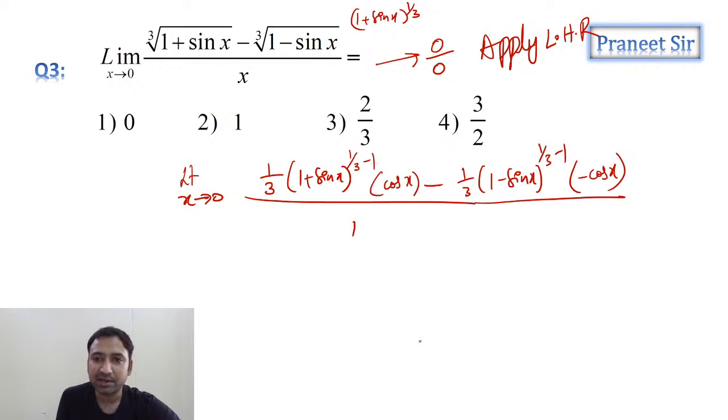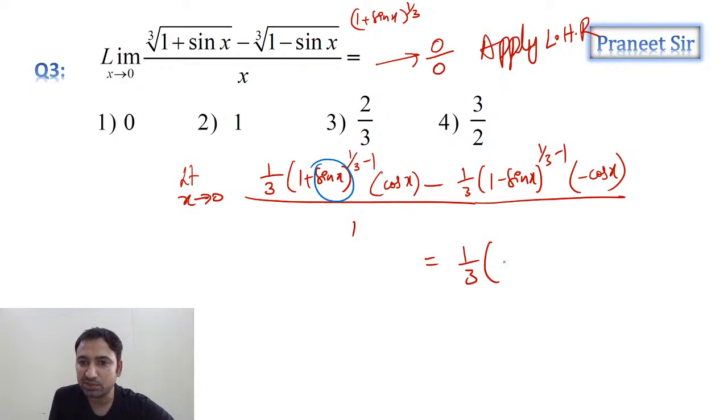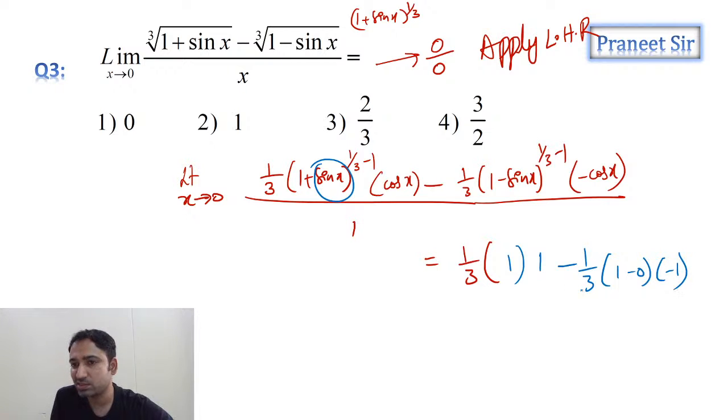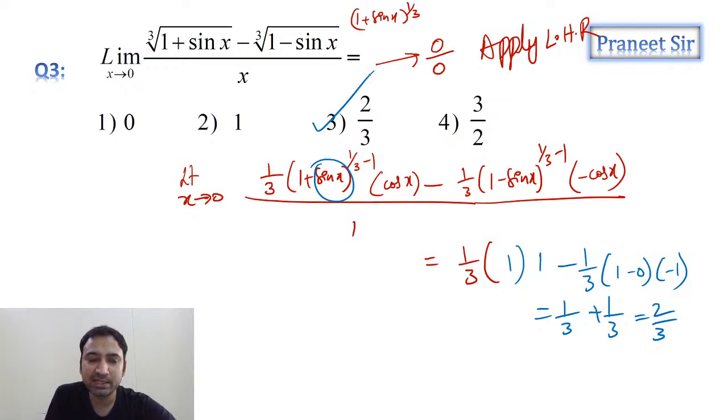Right. So guys, now let's substitute. Sine 0 is anyway 0, so 1 power anything is 1 only, and cos 0 is also 1. So we get 1 by 3. Minus 1 by 3 into: 1 minus 0 whole power anything is 1, so minus 1. So finally we get 1 by 3 plus 1 by 3, which equals 2 by 3, guys. So 2 by 3 is the answer.